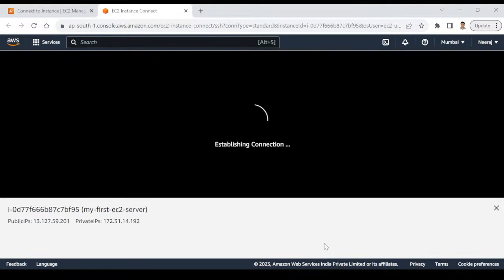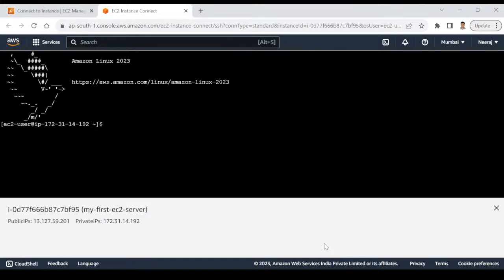The reason is you don't have to install any additional tool like PuTTY. You don't even have to enter any username or password, nothing like that. You can directly connect to your server. So if you are aware of basic Linux commands, you can try them here. In case you are not aware, I can just give you a brief idea.